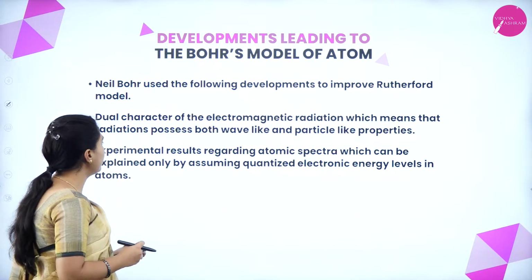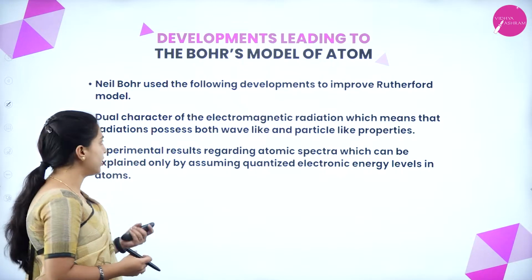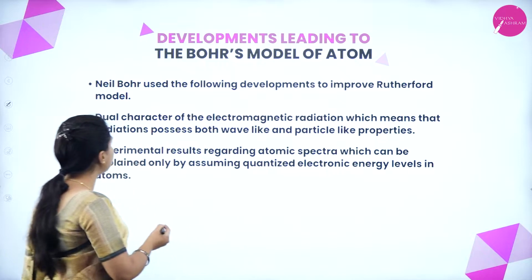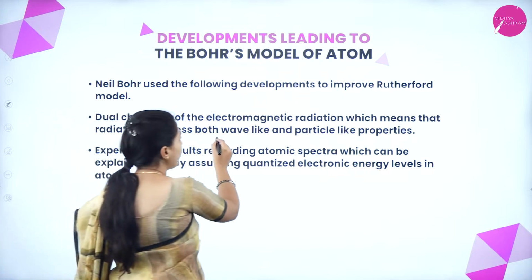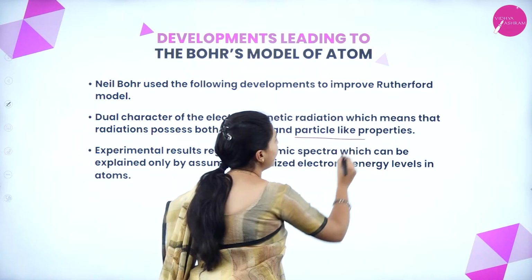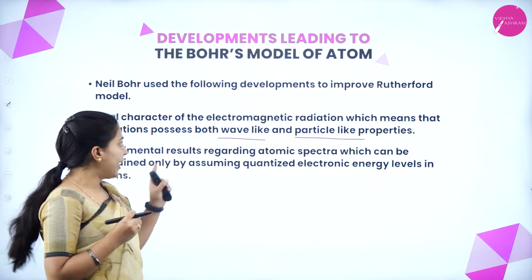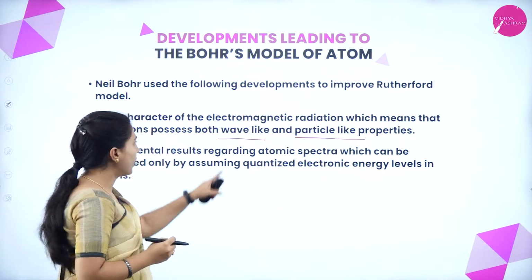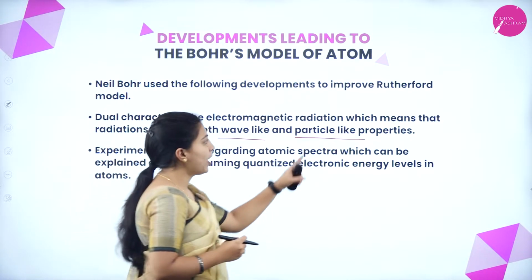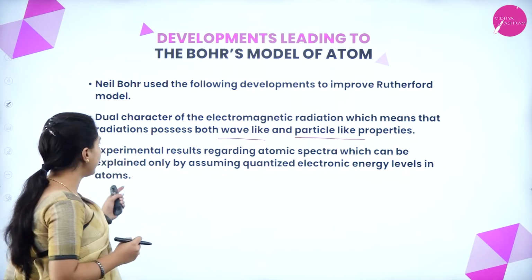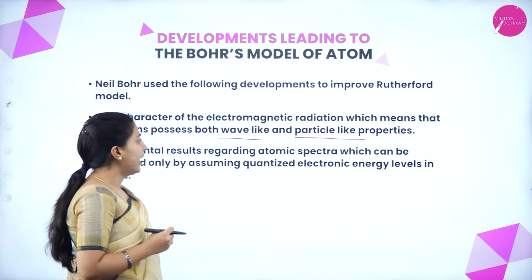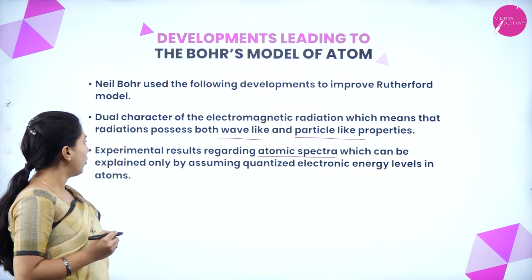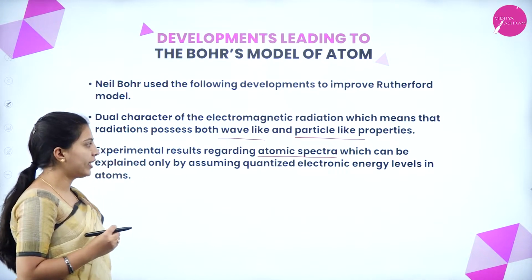What he told, or what he has done with this experiment, means dual character of the electromagnetic radiation, which means that radiations possess both wave-like and particle-like properties. What does it mean? Electromagnetic radiation will act as a dual character, that is, one wave-like and another particle-like properties.